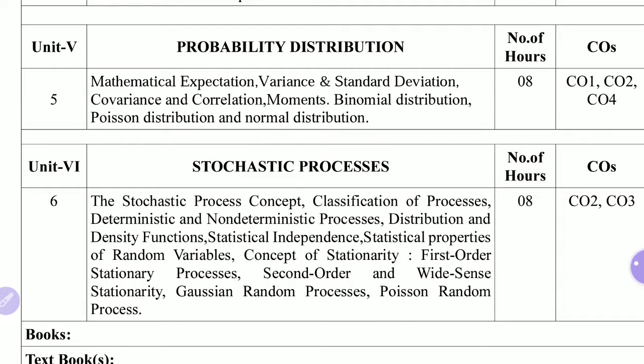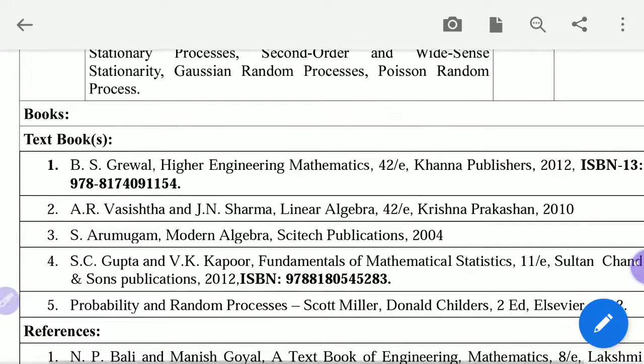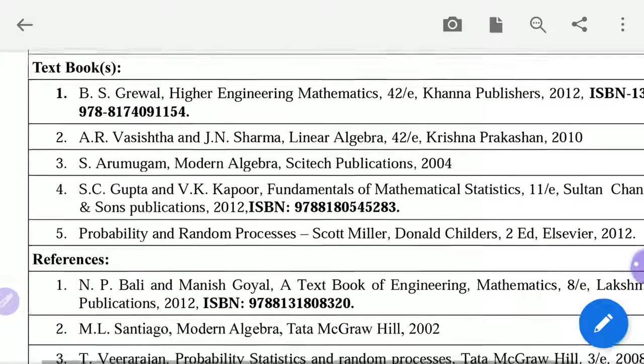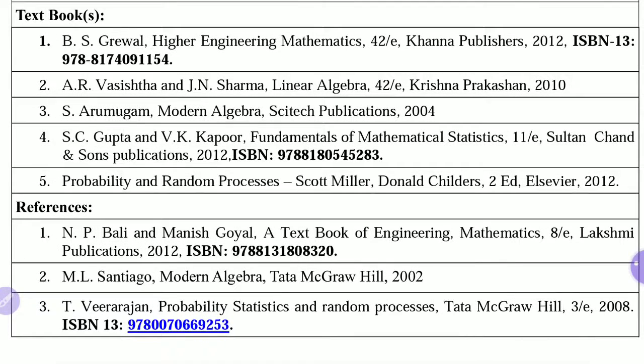Now these are the 6 units of your course, linear algebra and stochastic processes, and along with this I have listed some reference books as well as textbooks. So these books you must refer for all these 6 units. First is B.S. Grewal, Higher Engineering Mathematics, Khanna Publishers.